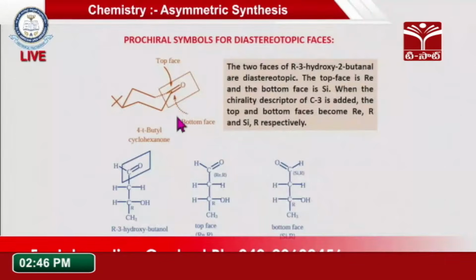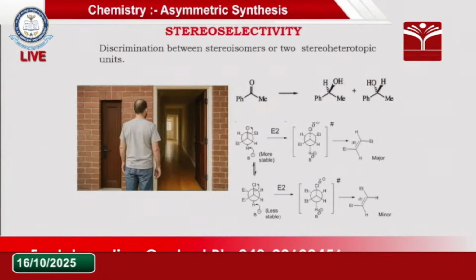Earlier we saw that if it is attacking the top face, we said that it is the Si face, right? But in diastereomers it will be reversed. If it is attacking from the top face, that is called Re face. If it is attacking from the bottom face, that is called Si face. So here also you will get two different isomers. In the earlier cases we got enantiomers, which have the same physical properties and different chemical properties, but this time we got diastereomers, which have different physical and chemical properties and are non-superimposable, non-mirror images.